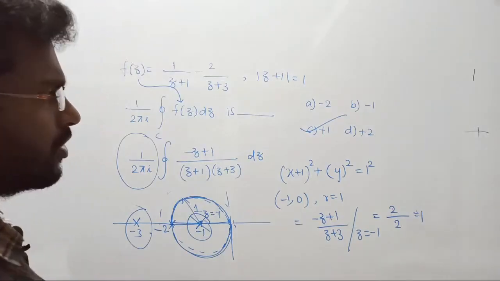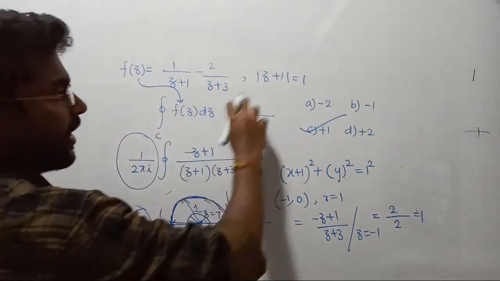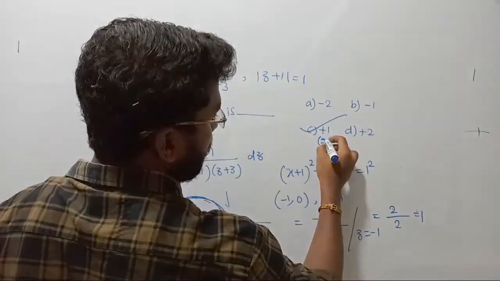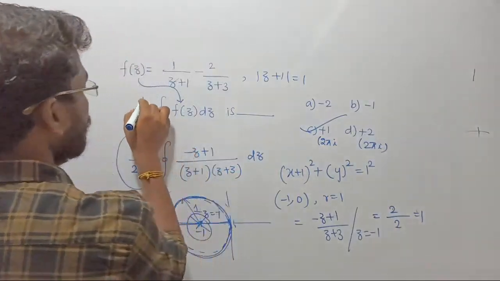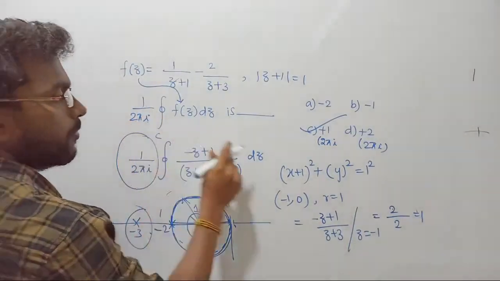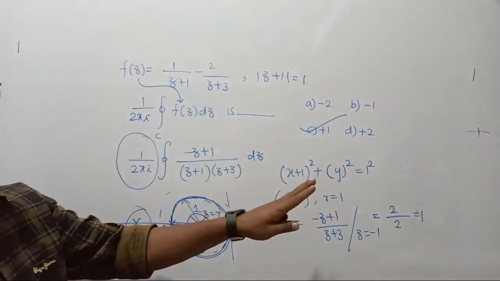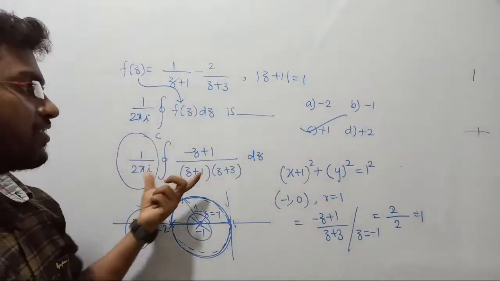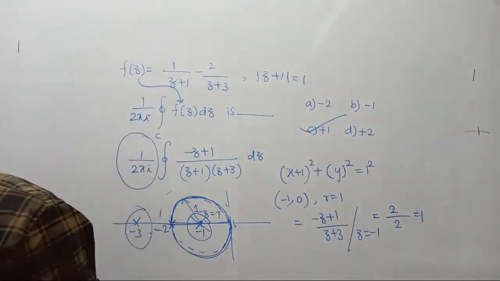There are no big things to understand. Suppose if this 1 by 2 pi I is missing here, then all these options will be multiplied by 2 pi I. That is how they would have given it. But in the question they have given 1 by 2 pi I here, so you don't need to multiply. That's all. That is the formula. If you take the 2 pi I to the other side, you multiply; if you keep it on this side, you don't need to multiply. That's all. It's over, right? So that is how we are solving this question, right?